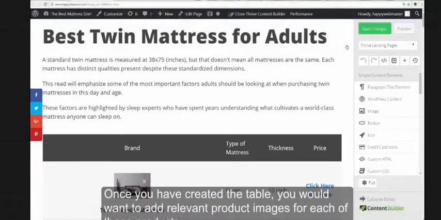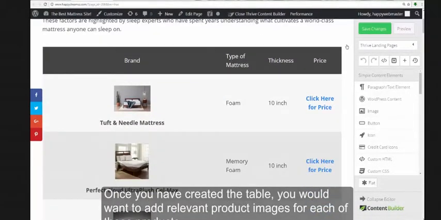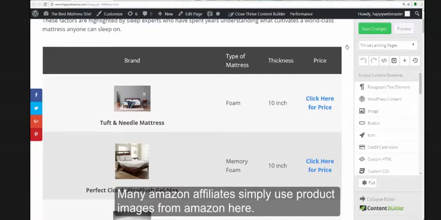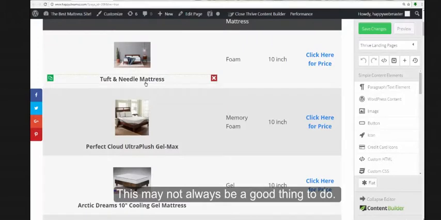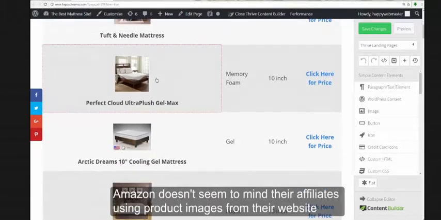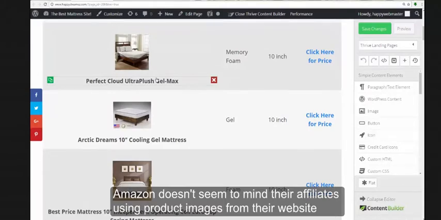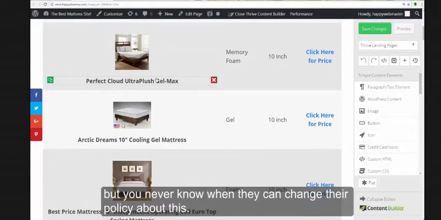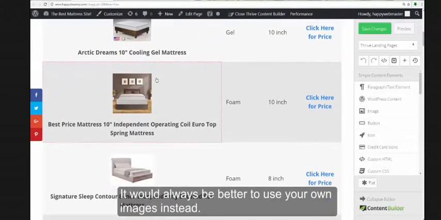Once you have created the table, you would want to add relevant product images for each of these products. Many Amazon affiliates simply use product images from Amazon here. This may not always be a good thing to do. Amazon doesn't seem to mind their affiliates using product images from their website, but you never know when they can change their policy about this. It would always be better to use your own images instead.